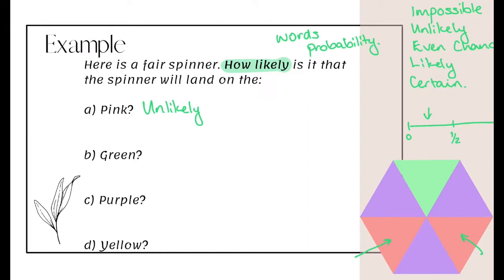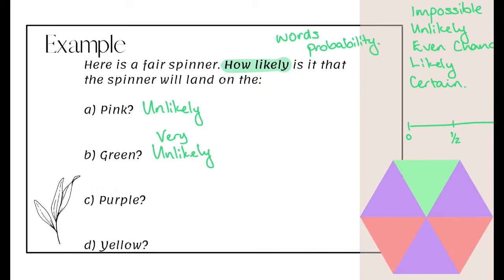So again, let's have a look at the green. And again, it's only 1 out of 6. So it would land on this side as well. So this is also unlikely. We could say it's very unlikely, just to distinguish between the pink and the green. So the green is very unlikely, the pink is unlikely to happen.